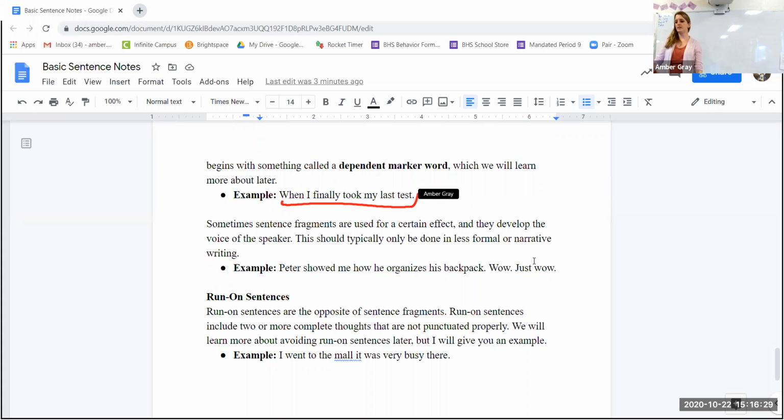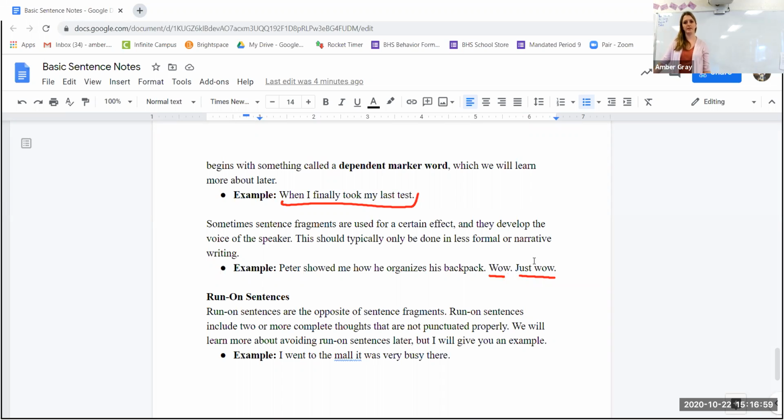Sometimes sentence fragments are used for certain effect, and they develop the voice of the speaker. For example, "Because I said so" is very direct, and that has a specific effect. It's very to the point. But it's usually only in less formal or narrative writing. So, "Peter showed me how to organize his backpack. Wow, just wow." Those are fragments, and they're conveying voice there, I would say.